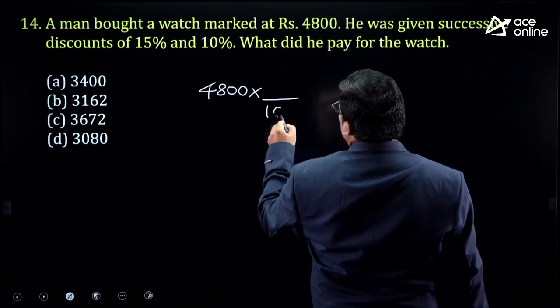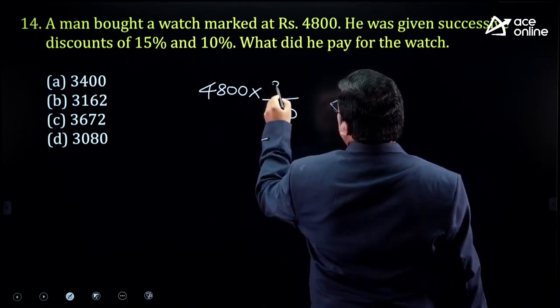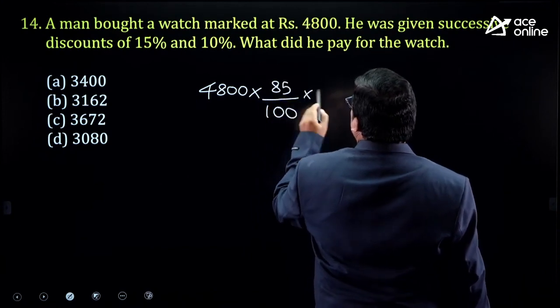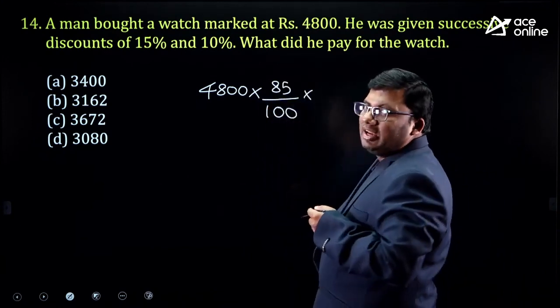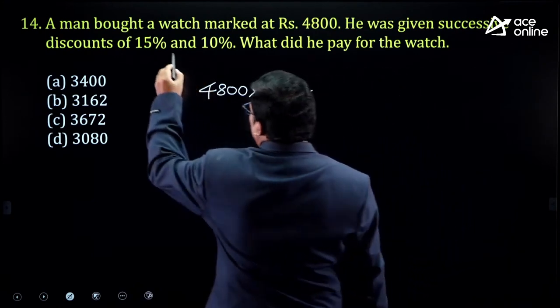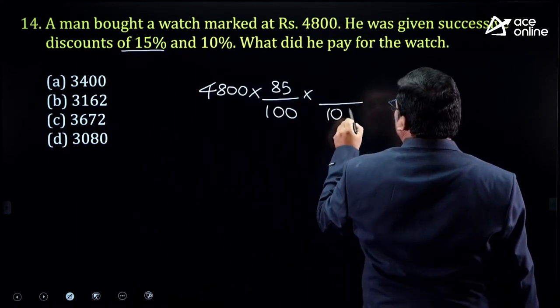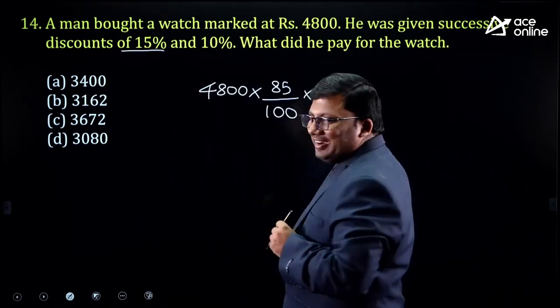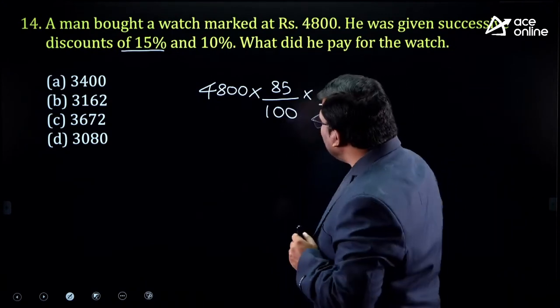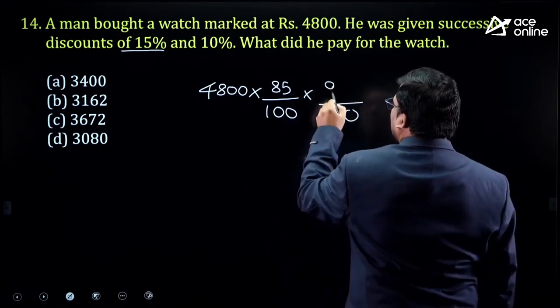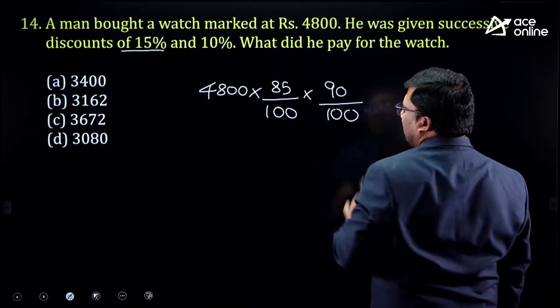That means it is clear to you, right? So it is 4,800 into 85 by 100 into 90 by 100.